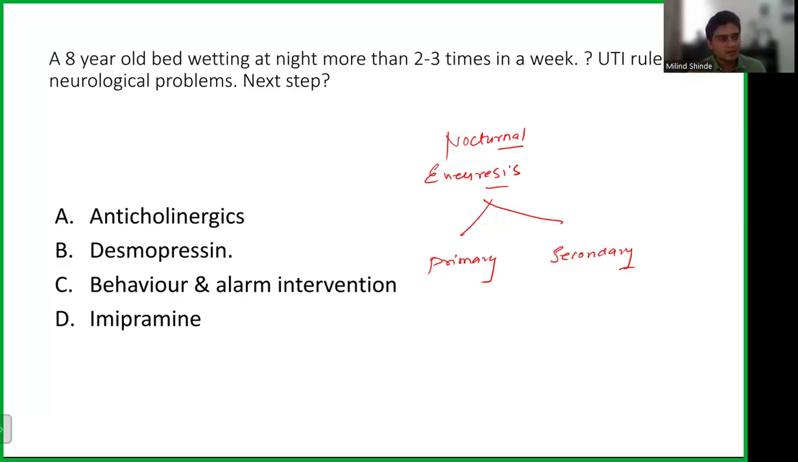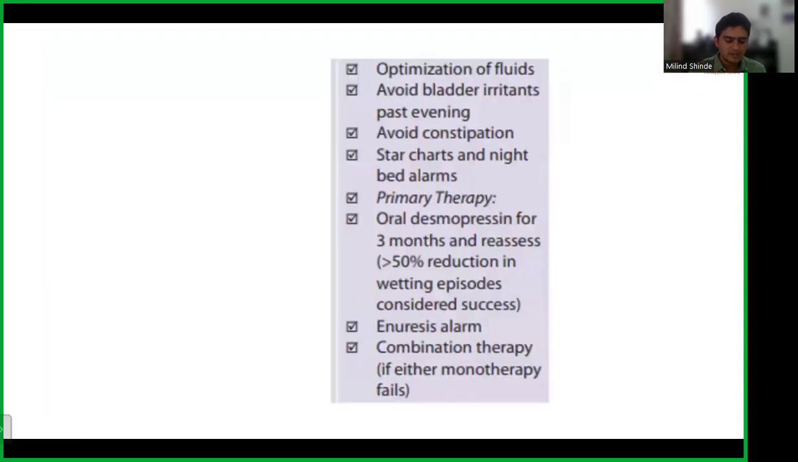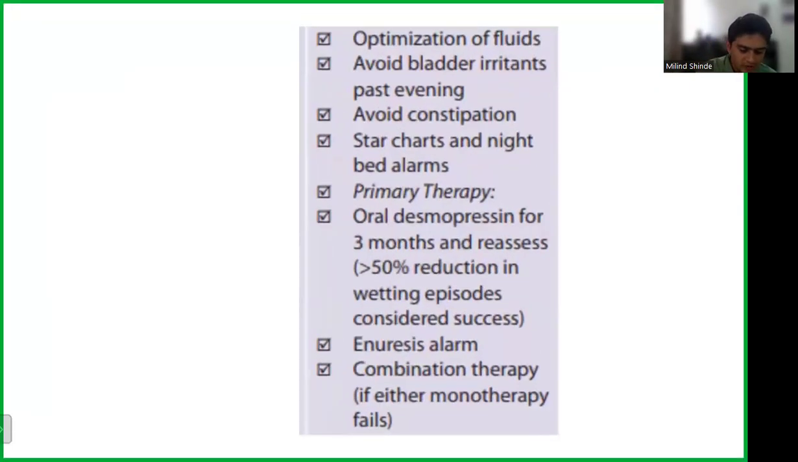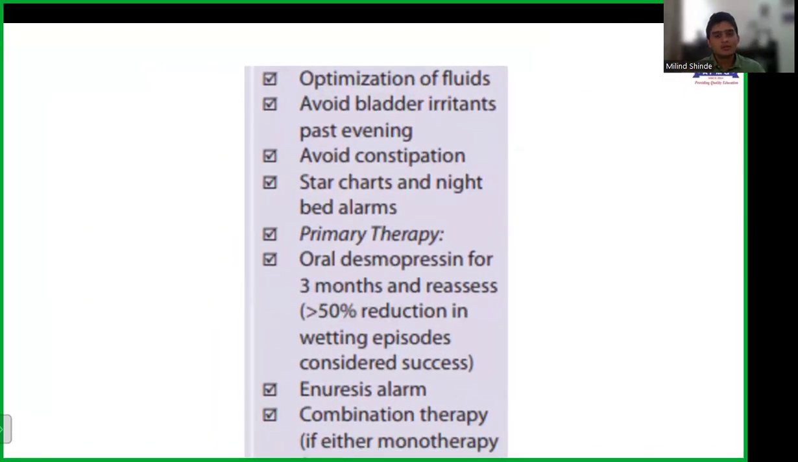See, next step, whenever we want to solve a problem, initially we try to solve it by a simple treatment or a simple step. So here in this slide, I'm going to talk about a few steps that are used. Okay. So this is the order of treatment. So first thing what we do is we try to change the lifestyle. We try to implement the behavioral changes like optimization of the fluids. So we will tell the child to take, suppose 100% fluids are being taken by the child, 40% fluids in the morning, 40% in the afternoon, and just 20% in the evening. So we restrict the fluid that the child takes in the evening.